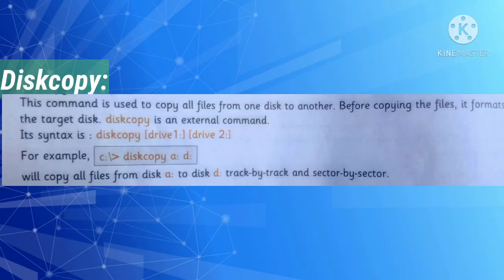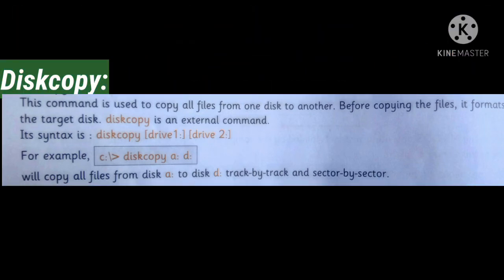Disk copy. This command is used to copy all files from one disk to another. Before copying the files, it formats the target disk. Disk copy is an external command. Its syntax is diskcopy drive1: drive2: For example, C:> diskcopy a: d: will copy all files from disk a: to disk d: track by track and sector by sector.